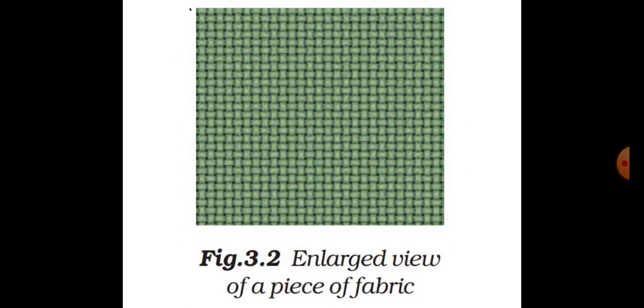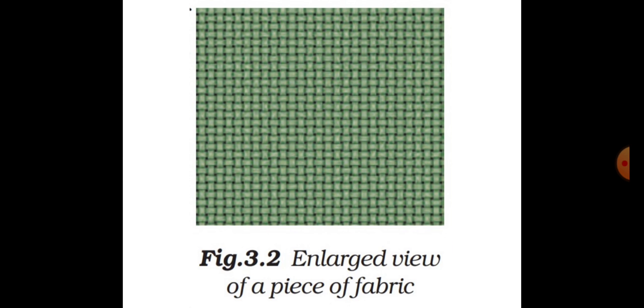So, to understand better, let's do an activity first. For this activity, we should take a piece of cloth. You can see in the image of the slide. Then take an enlarged view of the piece of clothes or fabric. You have to look at the enlarged view of the piece of the cloth. What we will see? Yes, we will find that a fabric is made up of thread or yarn arranged together.